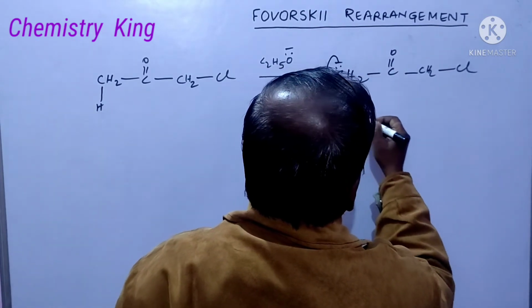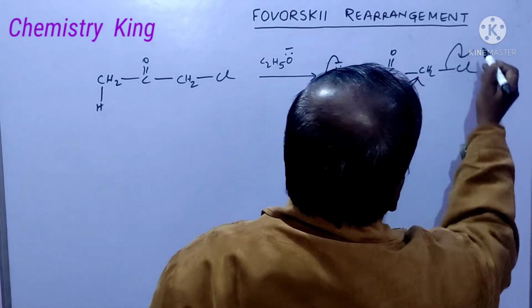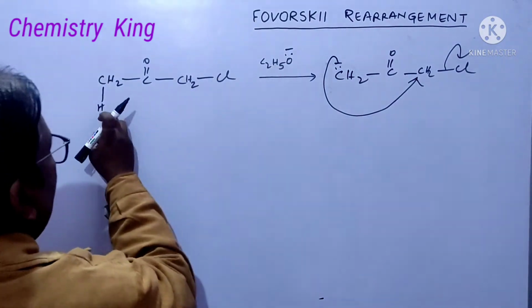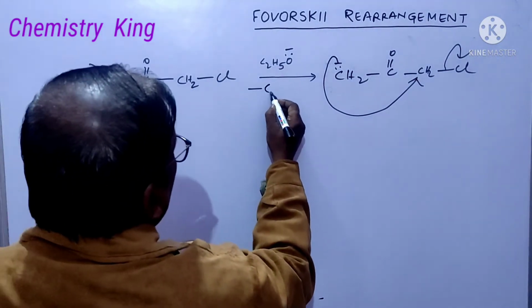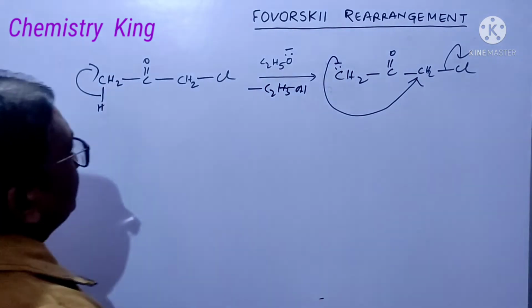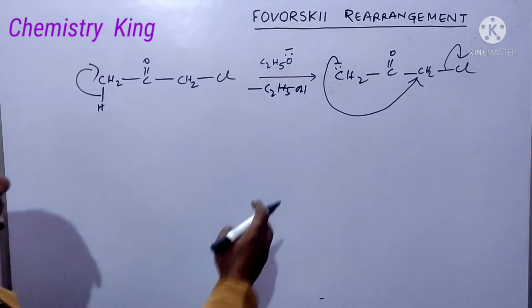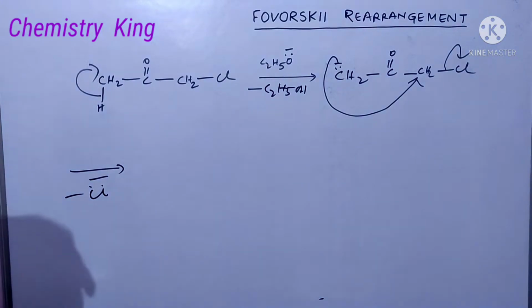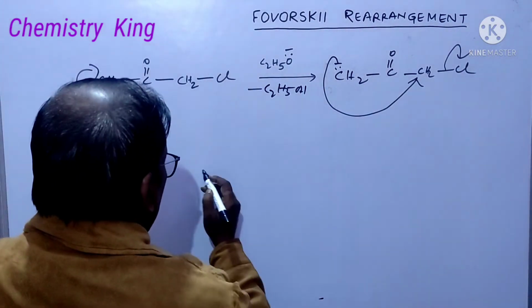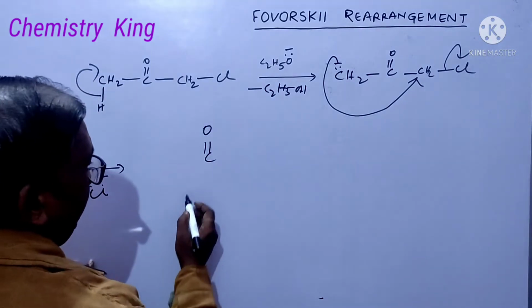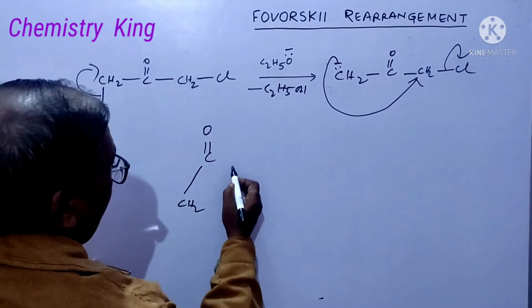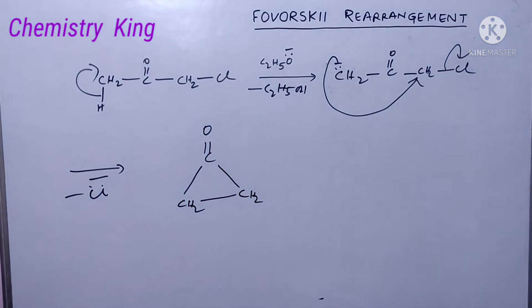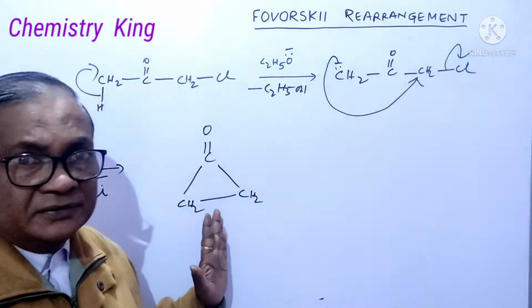Now actually this is like this. This negative charge attacks here, and with elimination of chlorine, friend, here ethoxide ion abstracts this, then ethyl alcohol is formed. Now this negative charge will attack here, and chloride ion is eliminated. Now C double bond O, a 3-membered ring is produced, CH2, CH2. This is cyclopropanone. Fine? Okay.